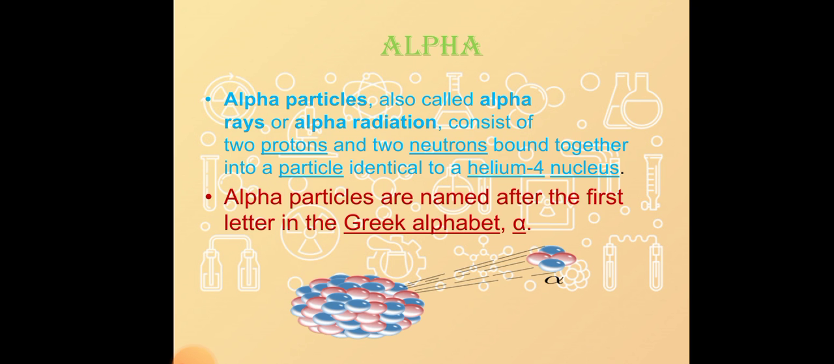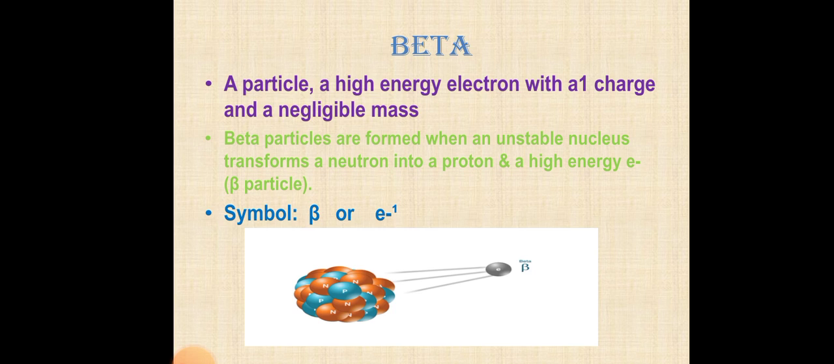Alpha particle. An alpha particle consists of a helium nucleus. When a radioactive isotope decays by alpha emission, the nucleus loses two protons and two neutrons. Beta radiation. A beta particle is an electron. Since the nucleus does not contain electrons, it is thought that a beta particle is formed when a neutron splits up into a proton and an electron. The proton stays inside the nucleus and the electron is shot out of the nucleus as the beta particle.